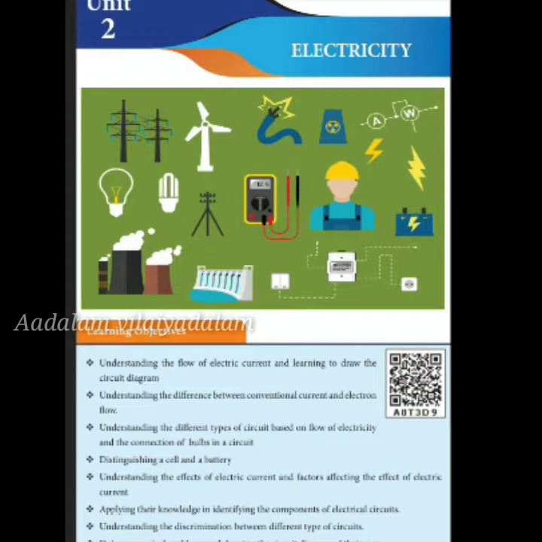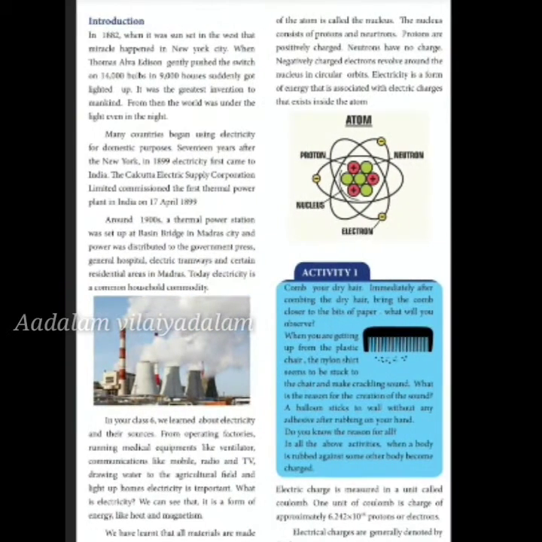And there are electrons that move in circular orbits around the nucleus of the atom. They are negatively charged. The electric charge is measured in a unit called Coulomb. One Coulomb is approximately 6.242 into 10 to the power 18 protons or electrons. Electric charge is denoted by the letter Q.